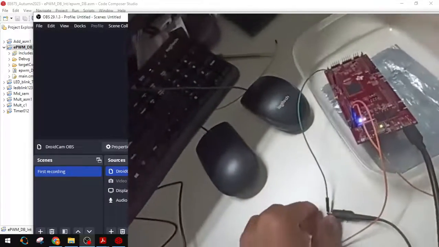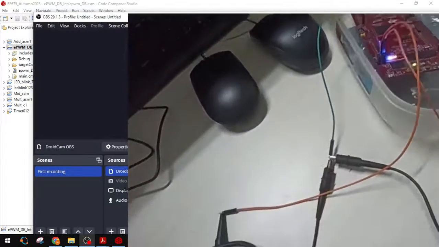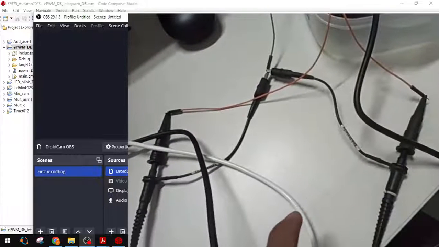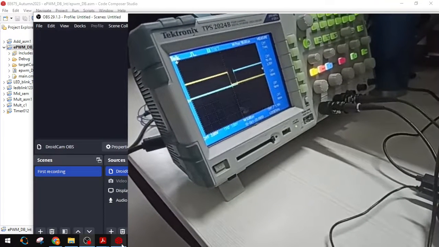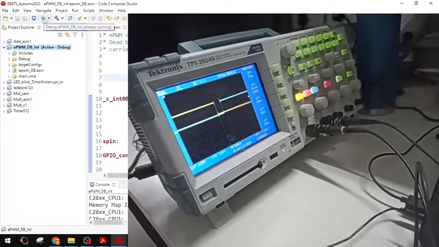Both are connected to the same ground. Now we will load our program.